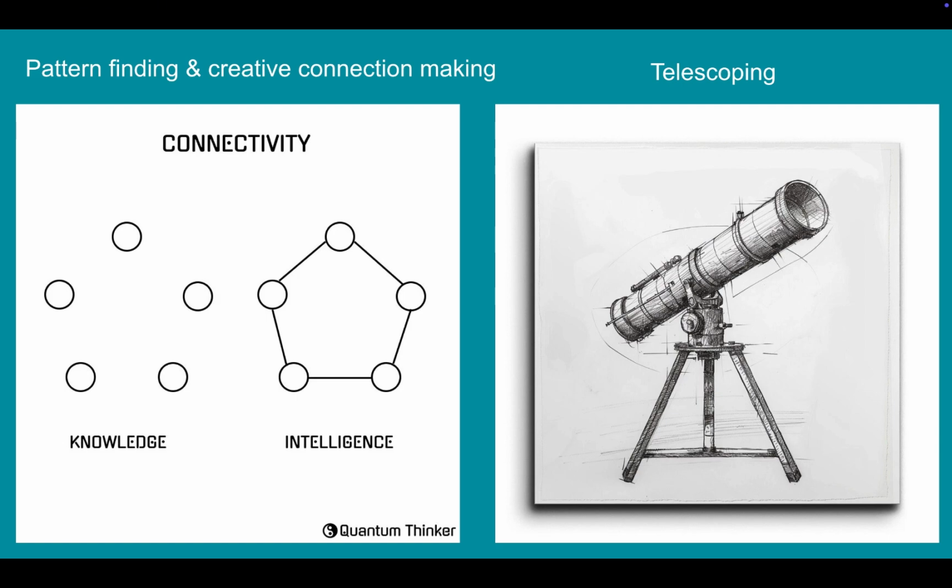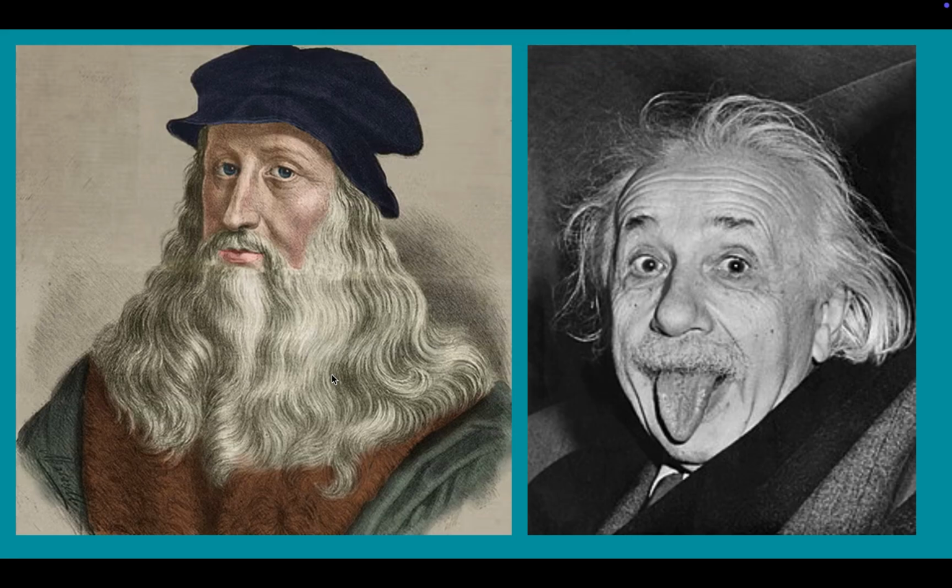And by telescoping, Ambrose means the ability to consider simultaneously phenomena and problems from different levels of analysis, to analyze details and the bigger context at the same time. Ambrose mentions great minds like Leonardo da Vinci and Albert Einstein, who mastered the technique of panoramic scanning in their work. But here's the catch.